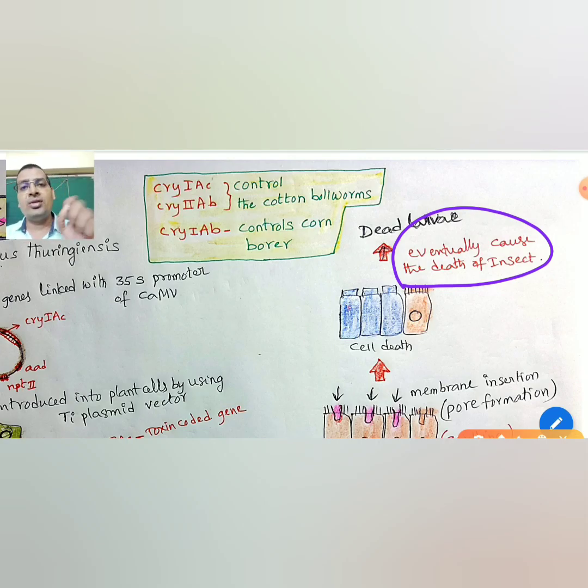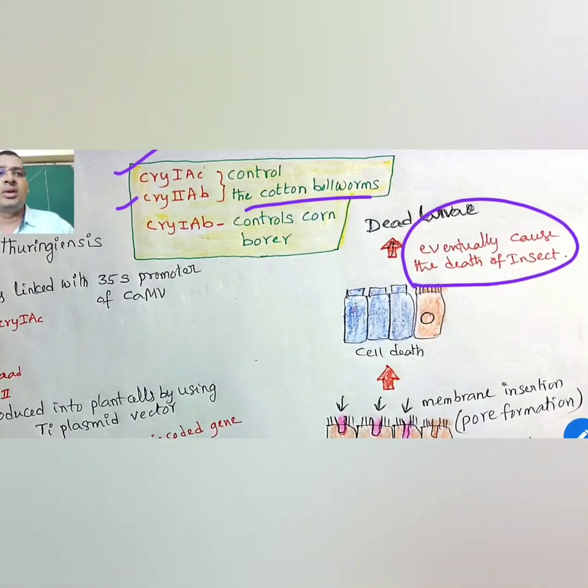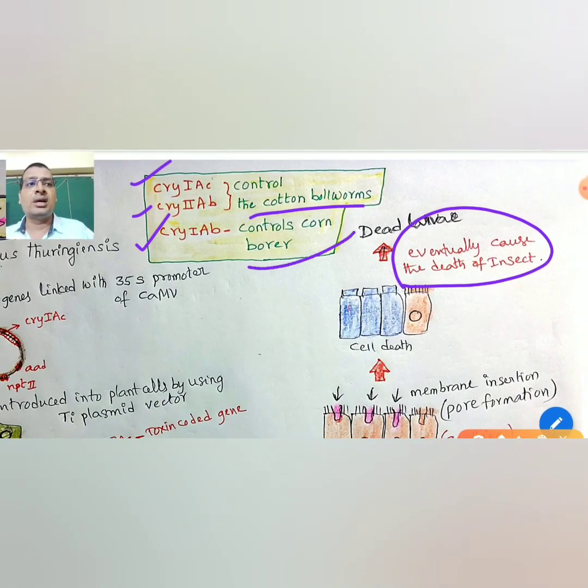Here the toxin coding genes are Cry genes: Cry1AC, Cry2AB and Cry1AB. Cry1AC and Cry2AB control the cotton bollworms. Cry1AB controls the corn borer.